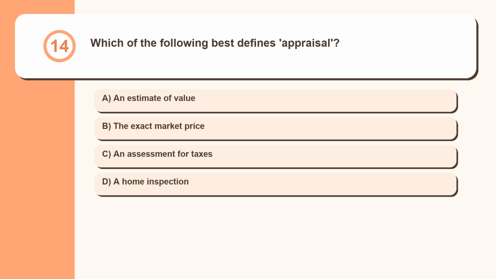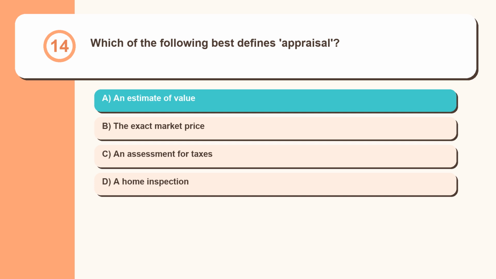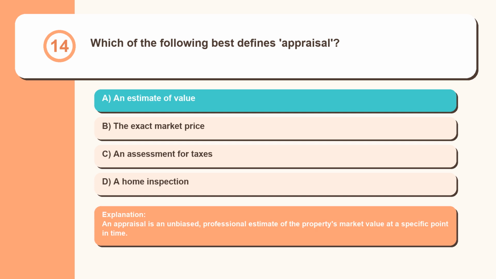Question 14. Which of the following best defines appraisal? An estimate of value, the exact market price, an assessment for taxes, a home inspection. An appraisal is an unbiased, professional estimate of the property's market value at a specific point in time.